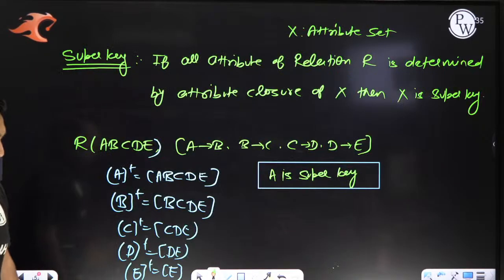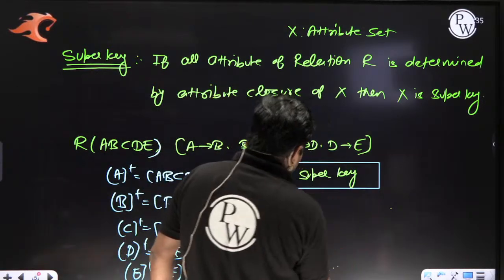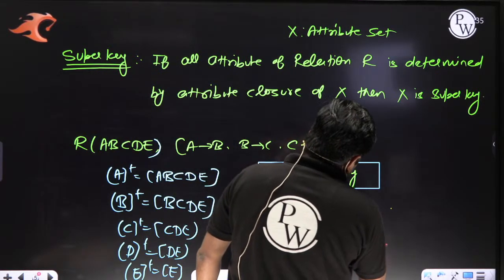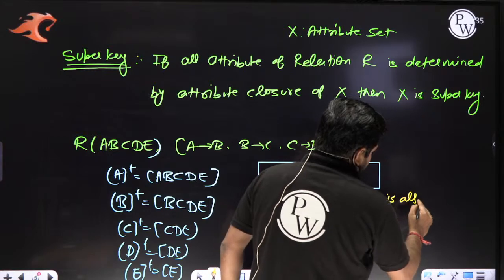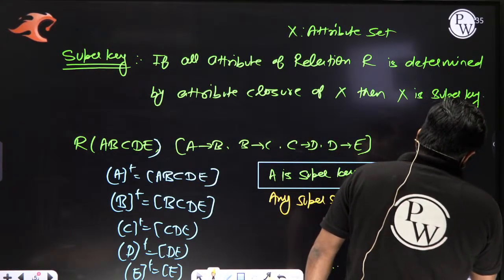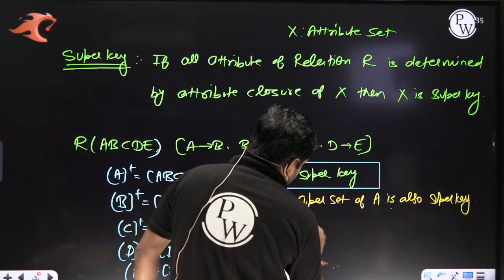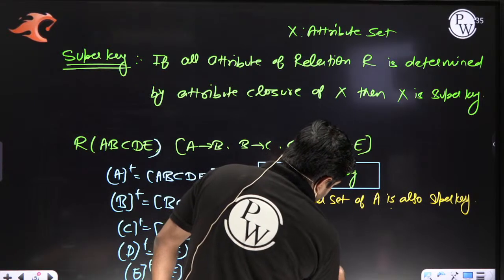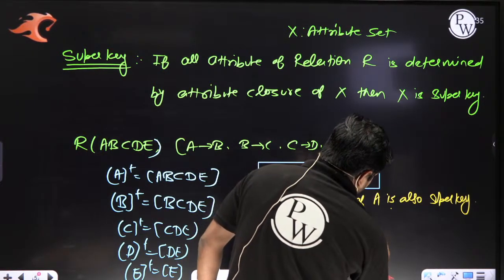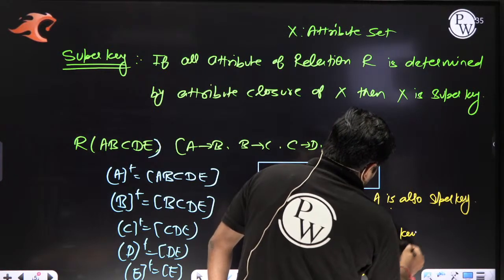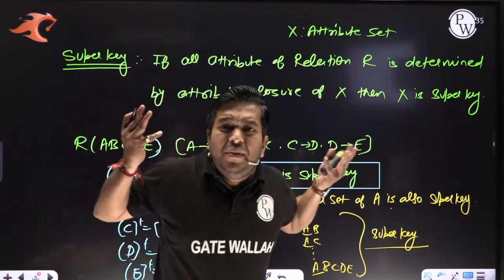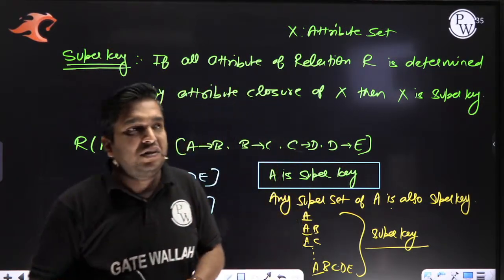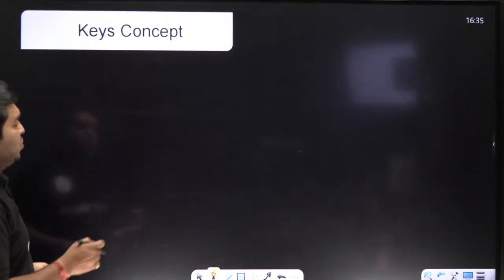If A is a super key, then any superset of A, like AB, AC, and so on, all are called super keys. Super key means you can open the lock. That is the meaning.